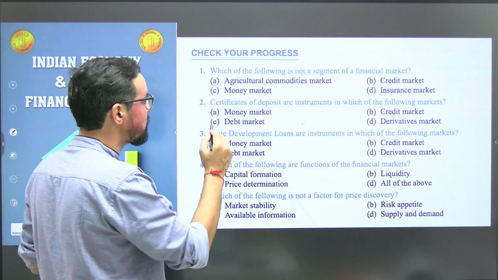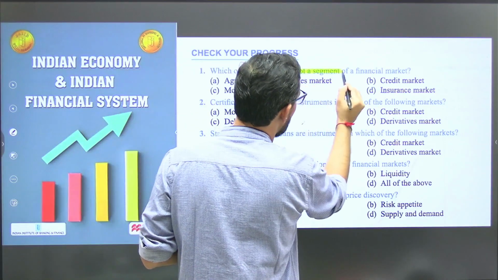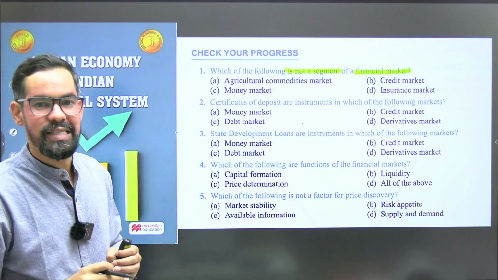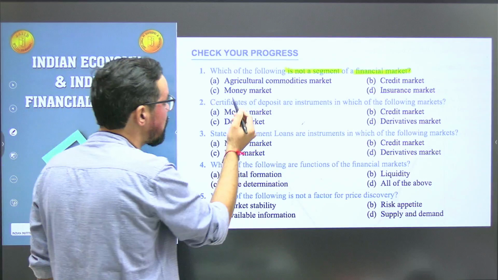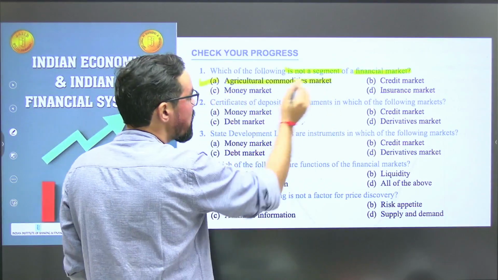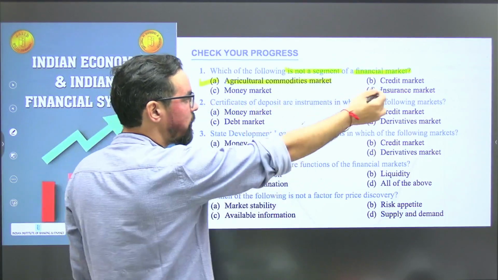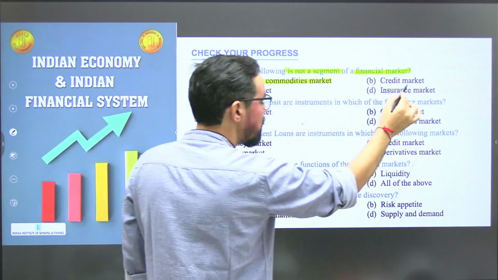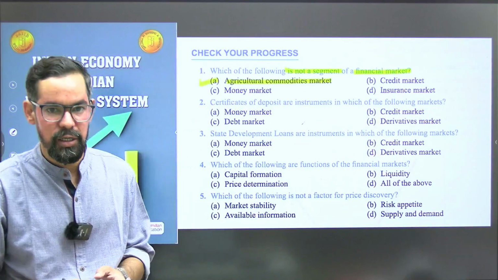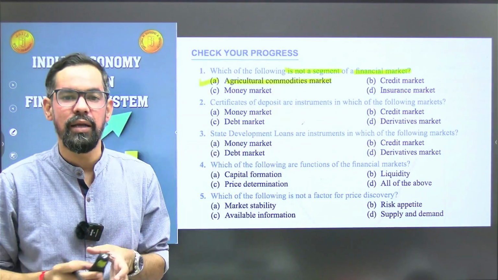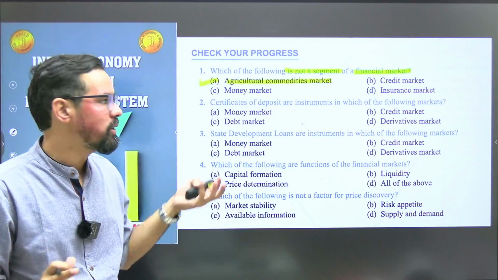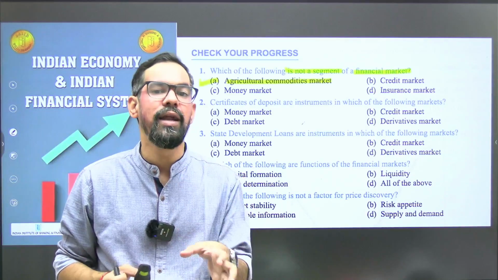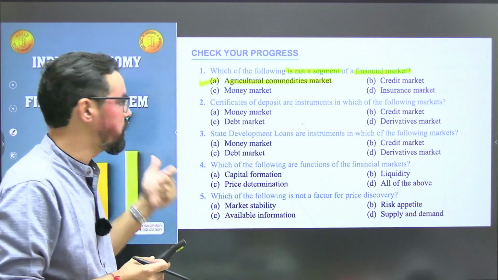The first question is, which of the following is not a segment of financial market? Agriculture commodities market is not part of financial segments. The credit market, that means debt market and bond market, is part, then we have money market and insurance market. These are all generally financial markets. But for agriculture commodities market, we have forward contracts, and it is generally not included, as we do not have any proper rules and regulation guidelines for that particular segment. So option A will be the correct answer.